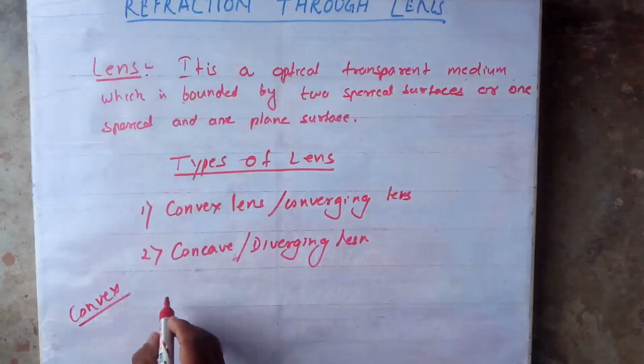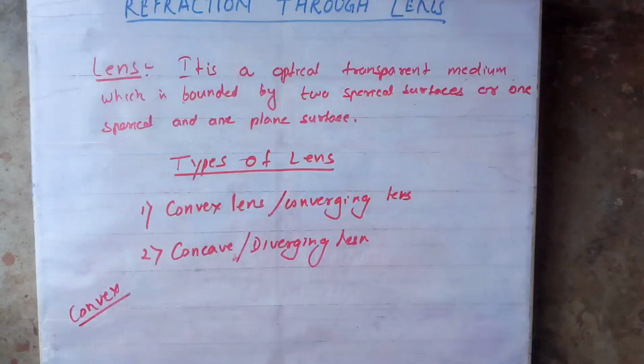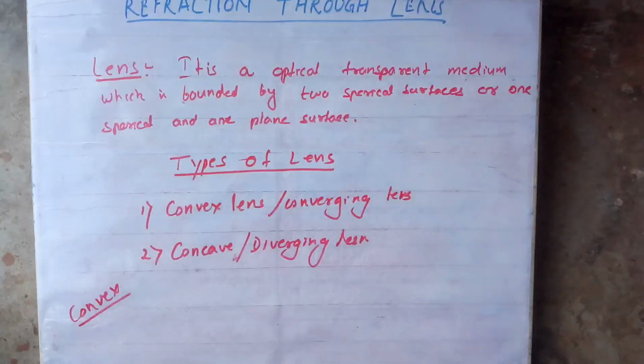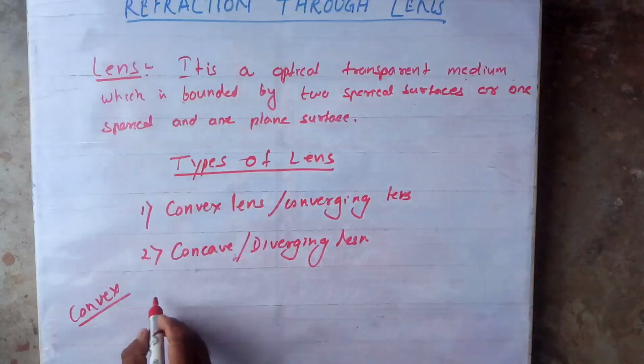Okay, let's come. A lens which converges a parallel beam of light is called a converging lens or convex lens. There are two definitions you can write. A lens which is thick at the middle and thin at the edges is called a converging lens. Or you can write, a lens which converges a parallel beam of light is called a converging lens.